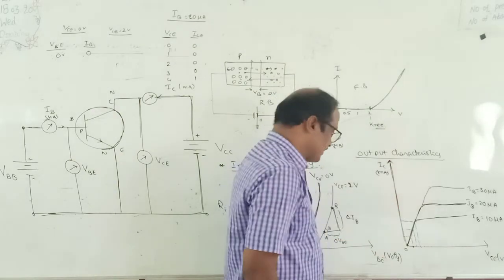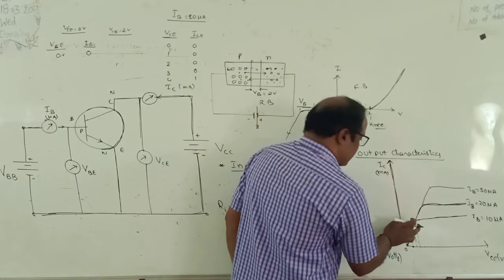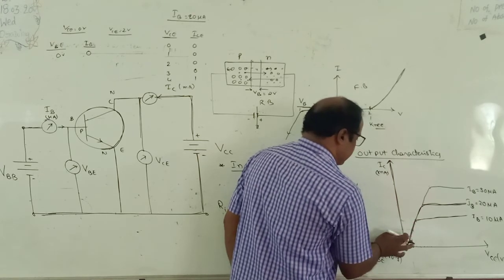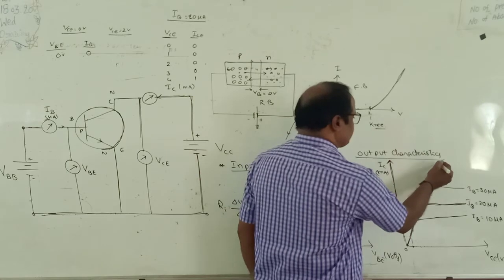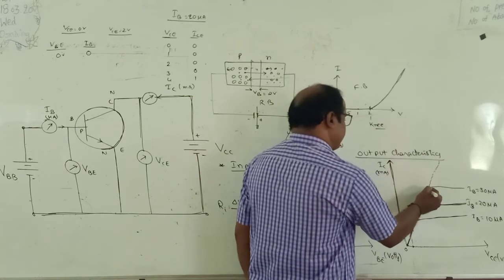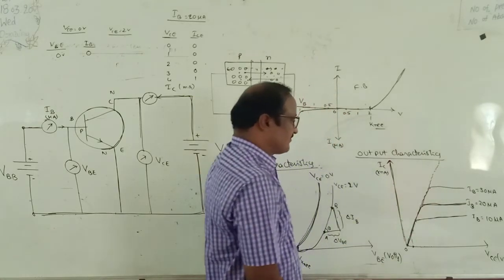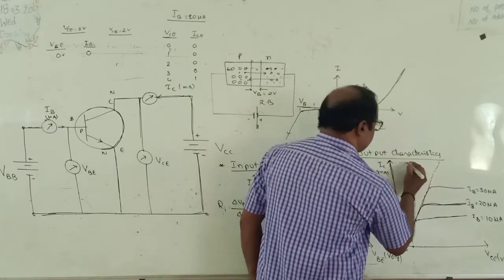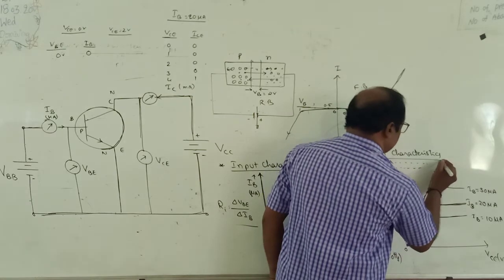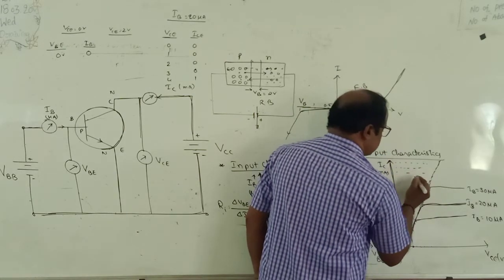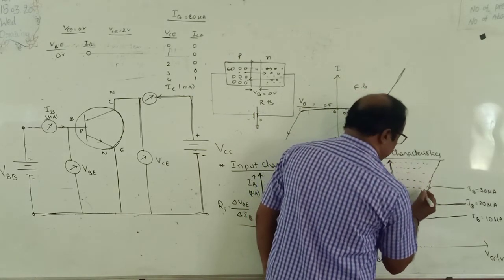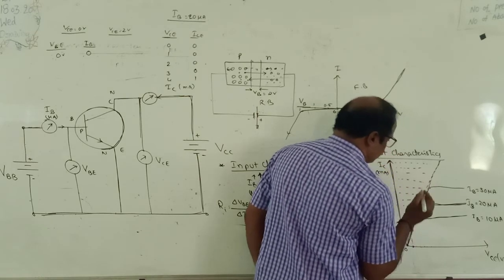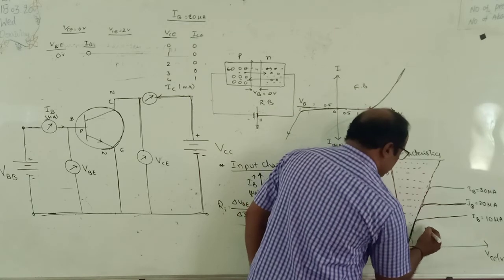Are you understanding? Okay. Here there are 3 regions in the output characteristics. Observe here, 3 regions. They are very important on the basis of conceptual understanding. This region is called the saturation region, and this region is called the cutoff region.